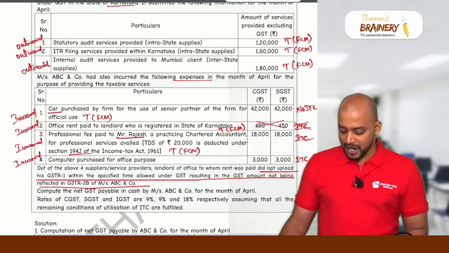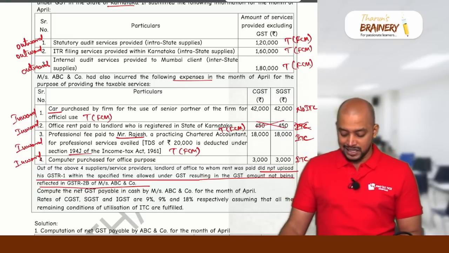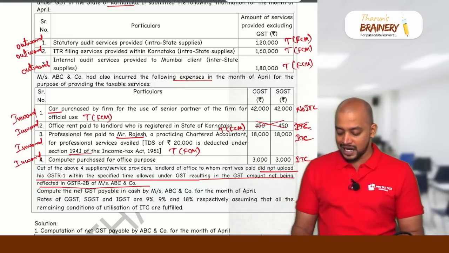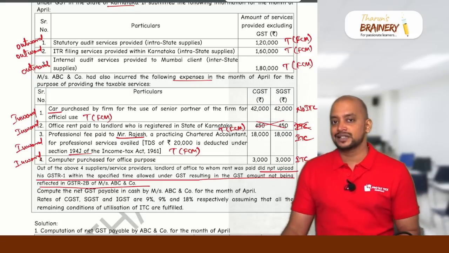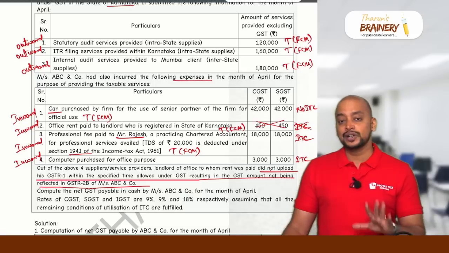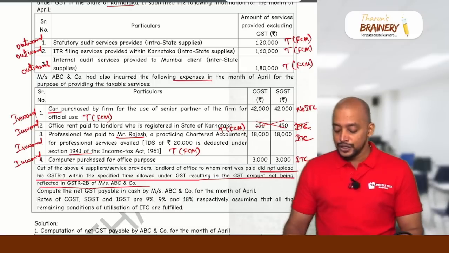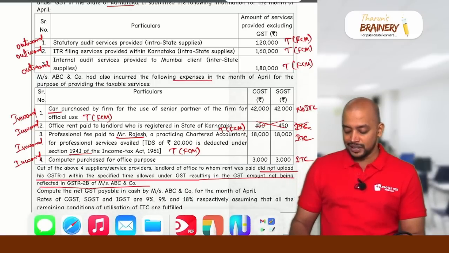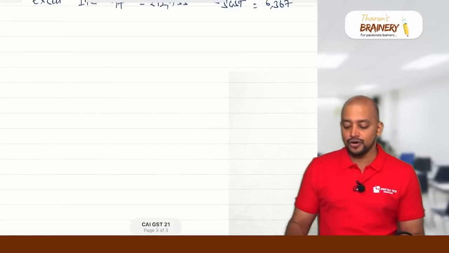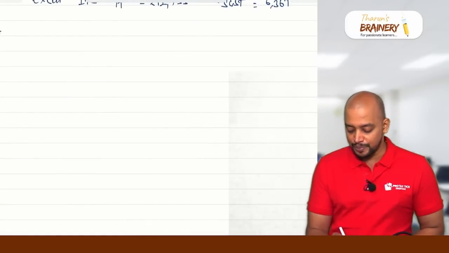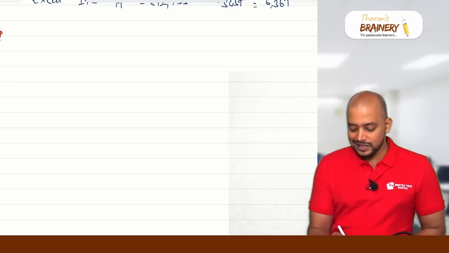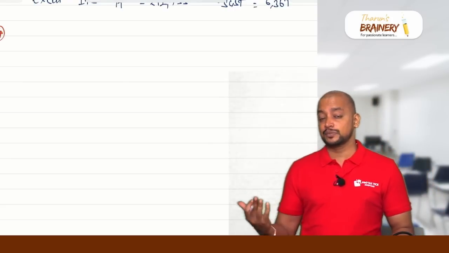Compute the net GST payable in cash, and rate of GST is 9, 9, 18 respectively, assuming that all remaining conditions of utilization of ITC are fulfilled. Here we don't have any RCM. Okay, so now usually whenever you get a question like this, you need to prepare this particular answer in a 4-statement model. So what are the 4 statements that you need to prepare? You just see this, not necessarily that always these statements will be coming.